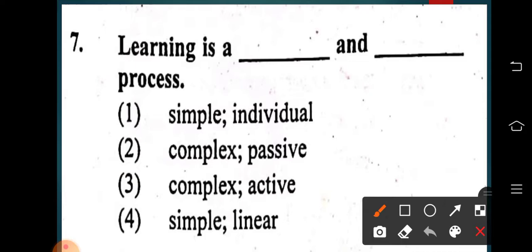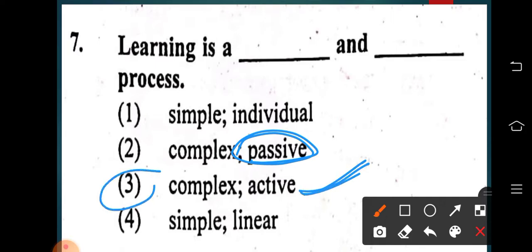Learning is not a simple thing. Learning is complex because the child should connect his new knowledge with the old one. In order to learn, the child should make many connections in his brain. So it is not simple, it is complex, but it is not passive. Learning is complex and active. It is an active process.